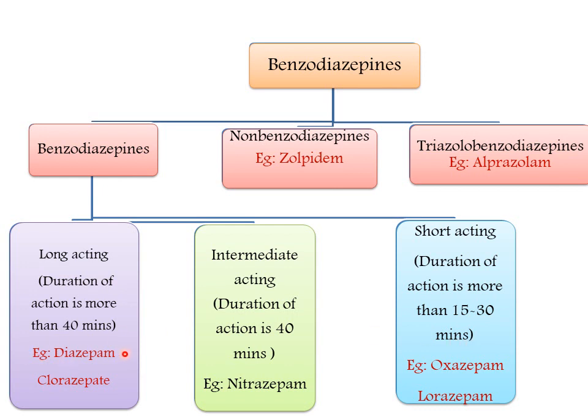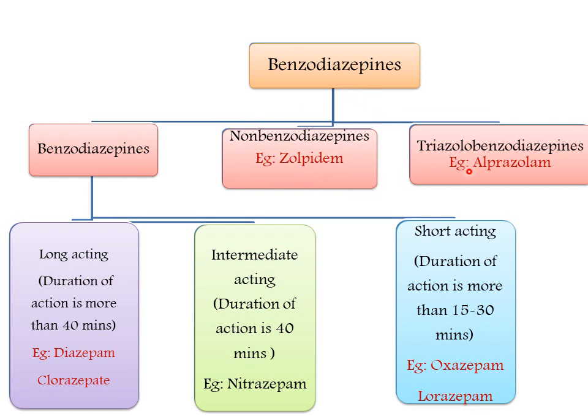These are the examples. Diazepam and clorazepate are long acting benzodiazepines, nitrazepam is intermediate acting, and oxazepam and lorazepam are short acting. These are about the benzodiazepines. And coming to the second one, non-benzodiazepines. They are similar in structure, but there is a small difference observed in the structure compared with benzodiazepines. An example of a non-benzodiazepine is zolpidem.